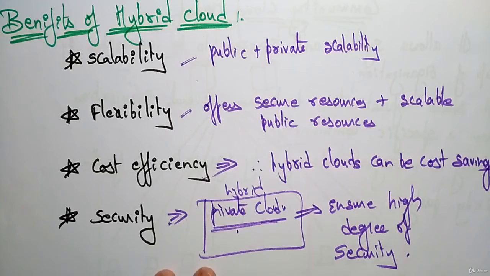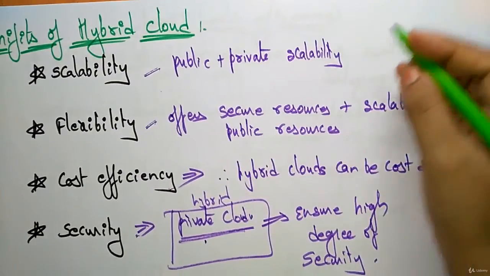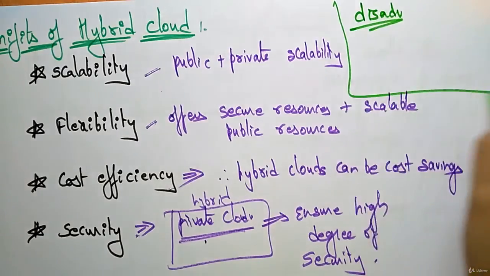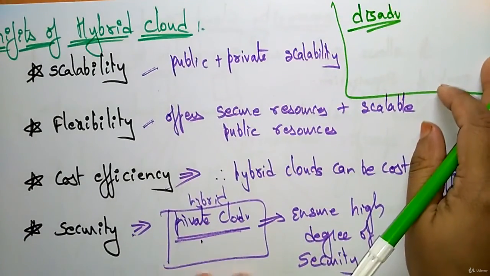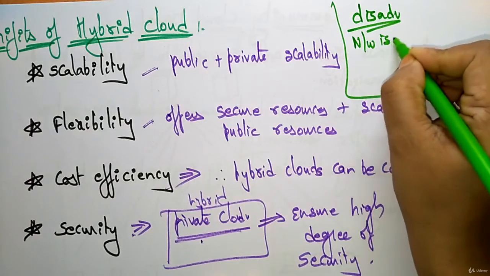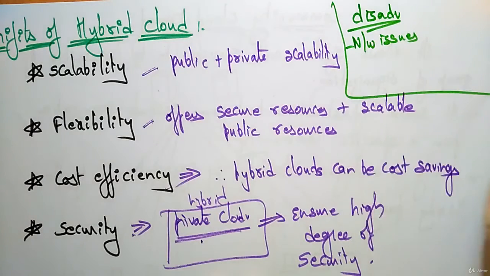Now, there are disadvantages also. What are the disadvantages of using hybrid cloud? Network issues will be there. How can you say it has network issues? Because of the presence of both public and private, it has some network issues.